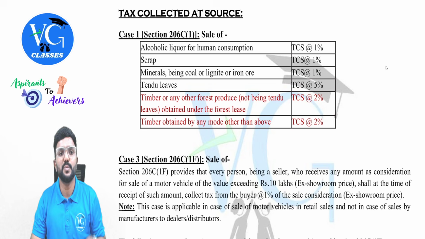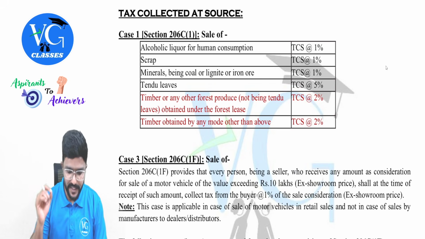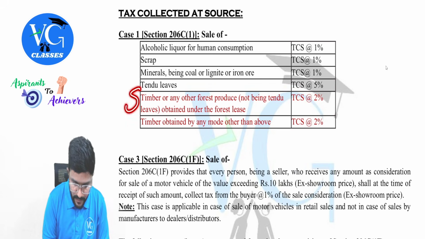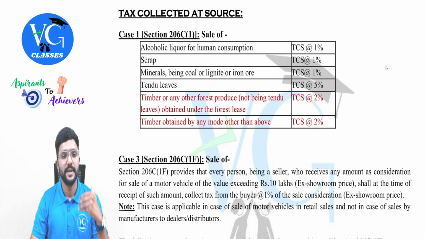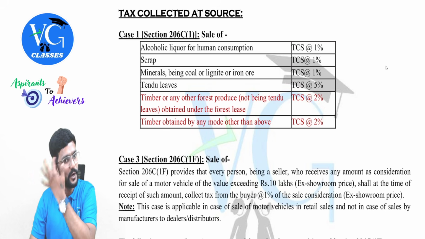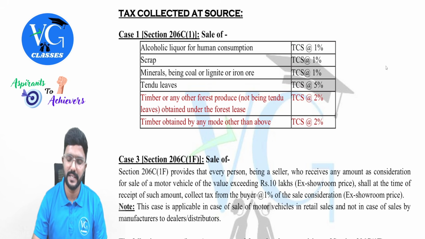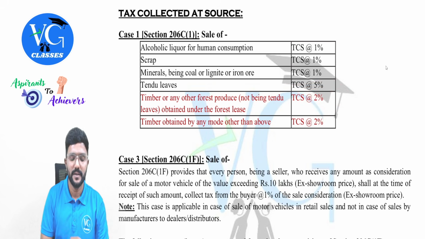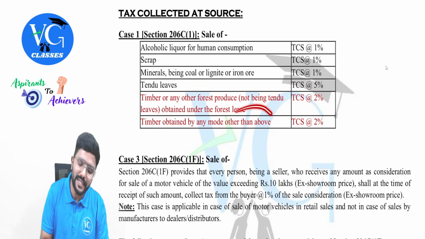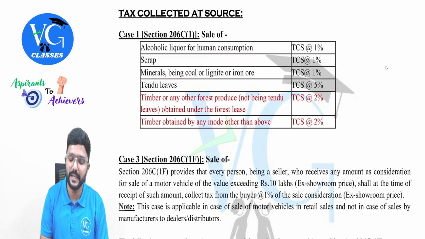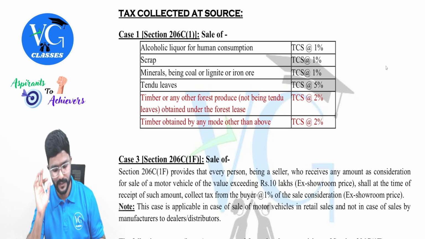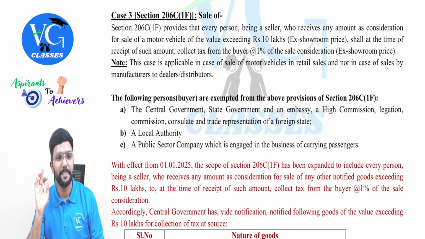Case 1, section 206C subsection 1. There are small changes with respect to timber. Timber or any other forest produce not being tenure lease obtained under the forest lease, TCS rate is 2%. Whereas timber obtained by any mode other than the forest lease, TCS rate is 2%. There's a small change in the rate. Okay. Then case 3,